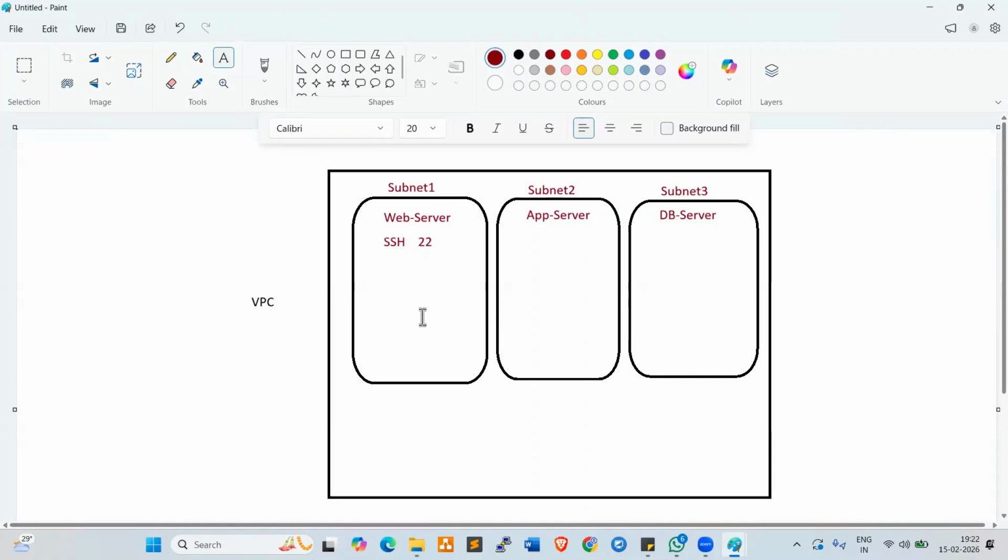Now, if you want to connect to web applications, we use the HTTP protocol, right? So what is the HTTP port number, anyone? 80, right? If you want to connect to the database, what is the DB port number, anyone? The DB port number is 3306. Fine.